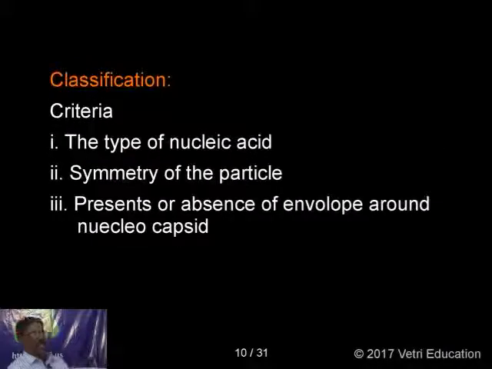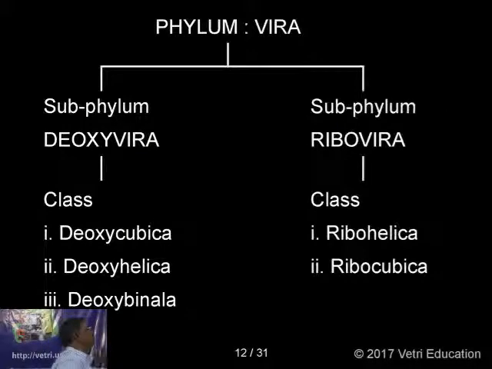Next, let us see the classification of viruses. There are some criteria to classify the viruses: the type of nucleic acid, whether having RNA or DNA, the symmetry of the particle, and then the presence or absence of an envelope around the nucleocapsid. So this virus is having an envelope around this nucleocapsid. Based on this, the viruses are classified. All the viruses are kept in one phylum.